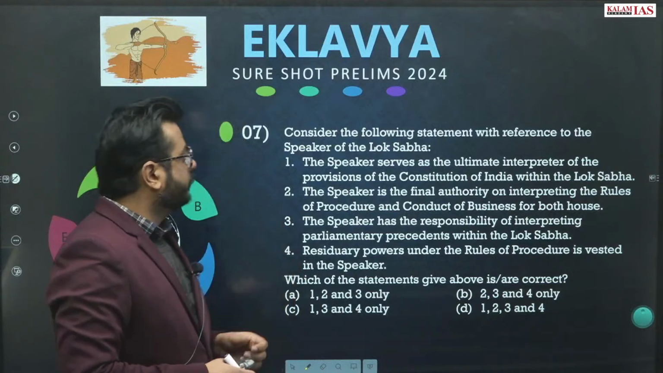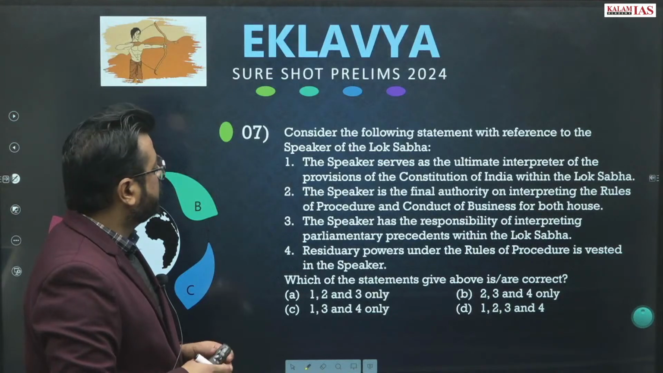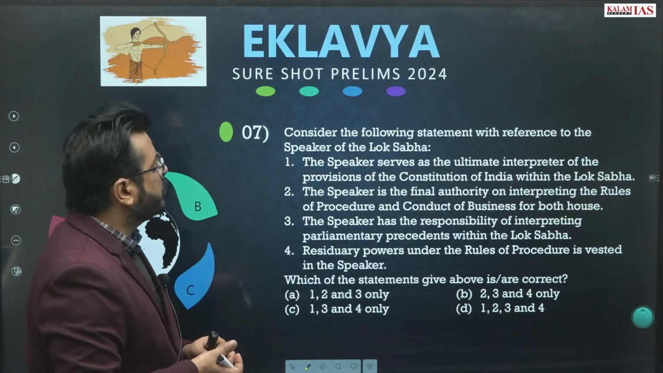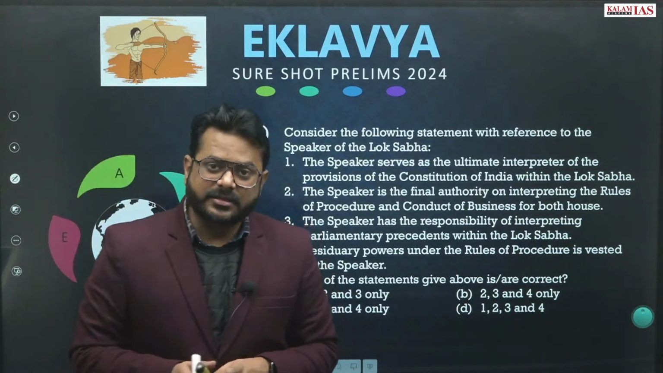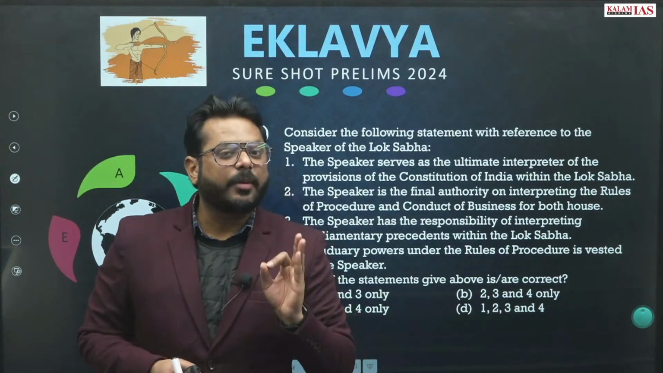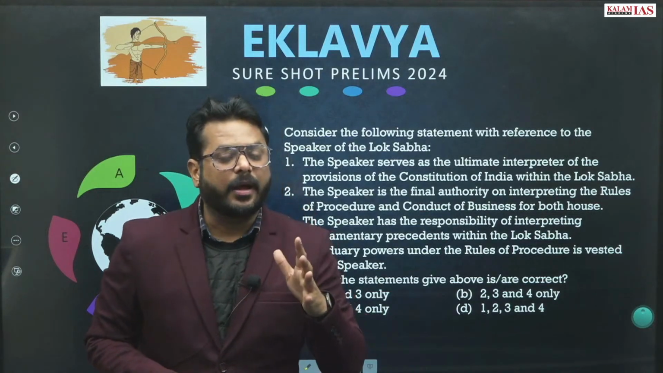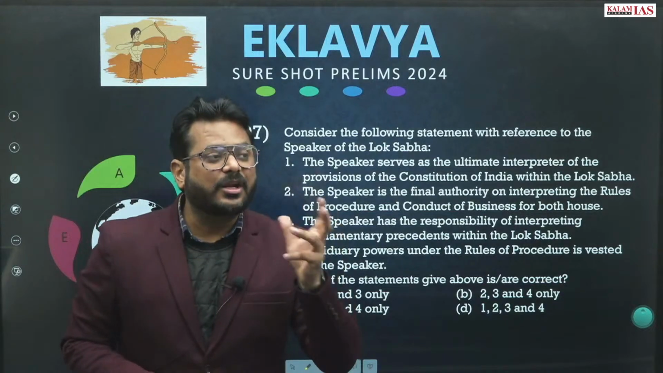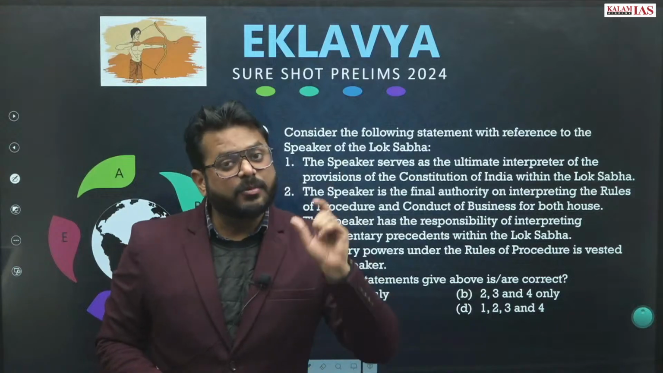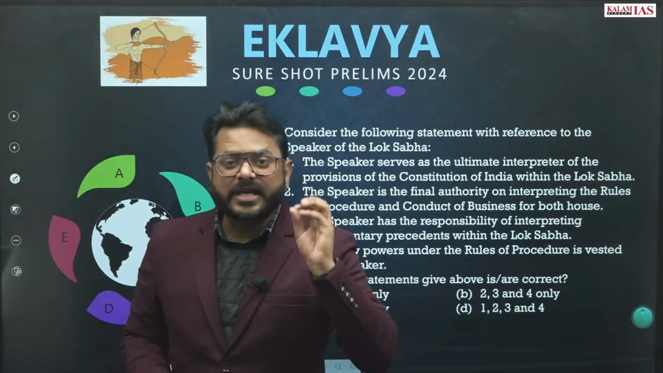Question number 7. Consider the following statements with reference to the Speaker of the Lok Sabha. The Speaker serves as the ultimate interpreter of the provisions of the Constitution of India within the Lok Sabha. Yes, that is correct. Look, who is the interpreter of the Constitution of India? It is the Supreme Court. The Supreme Court of India is the final interpreter of the Constitution of India. But whenever the question arises regarding the interpretation of the Constitution inside the Lok Sabha, then it will be the Speaker who will be interpreting the Constitution inside the Lok Sabha.